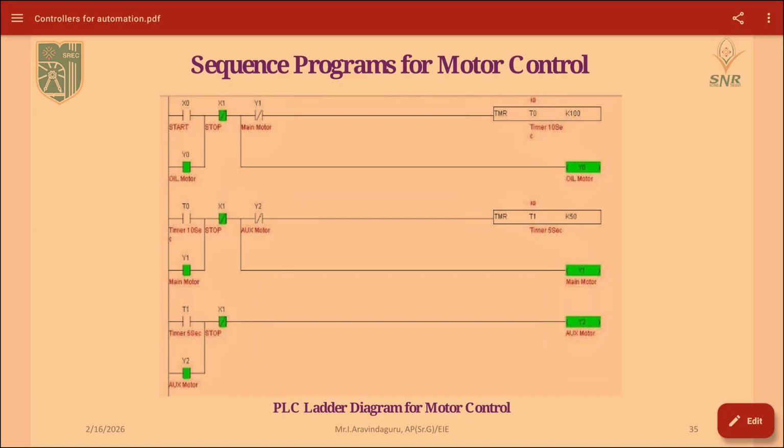By using the two timers, with a delay of 5 seconds and 10 seconds we are switching on the motors, and immediately Y0 will be switched on whenever X0 is pressed. This is explained in this ladder diagram. Whenever you press the stop button, the 3 motors will be shut down automatically.